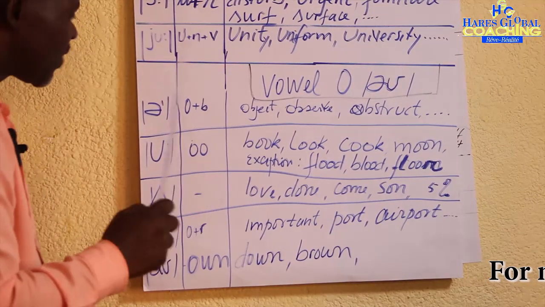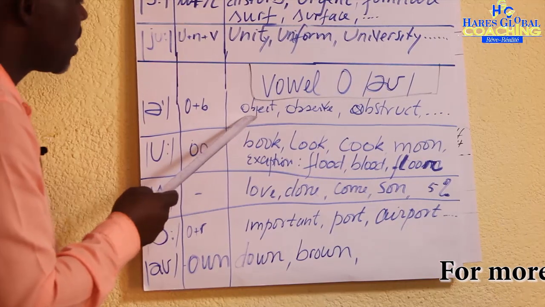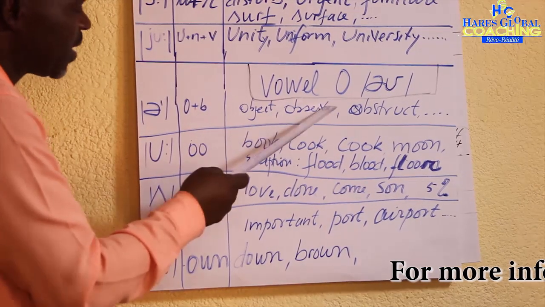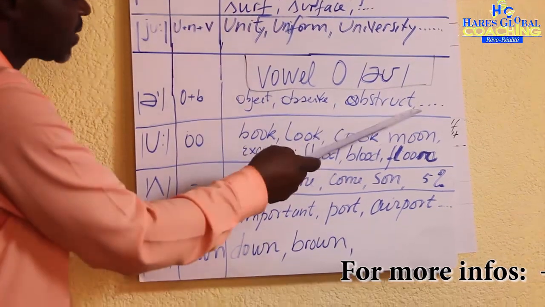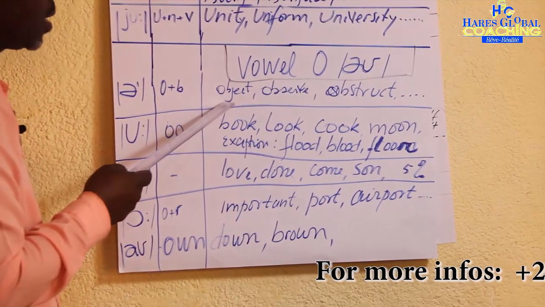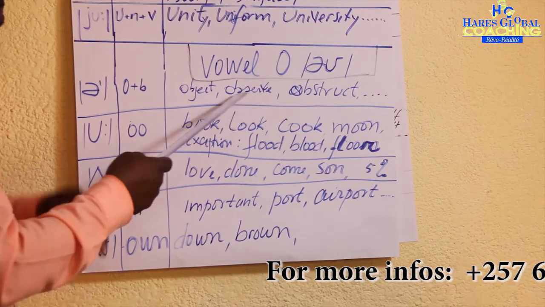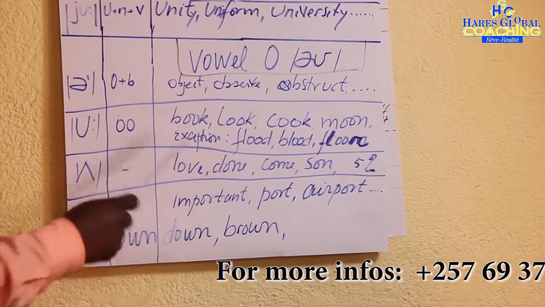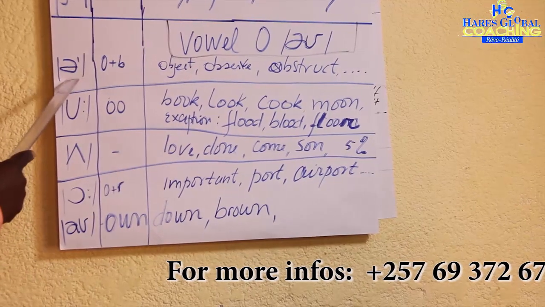But phonetically, the way it must be read is object, observe, abstract. People, without paying attention, just read it like /ɒ/, but it must be read like /ə/.